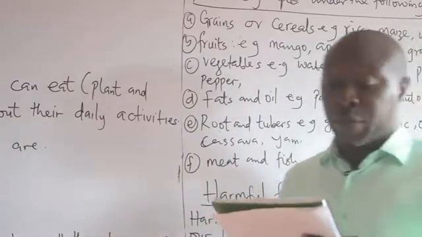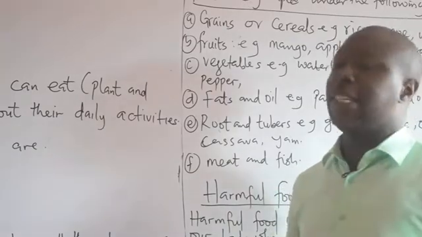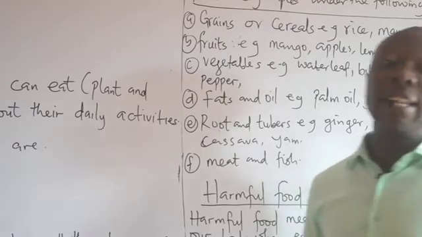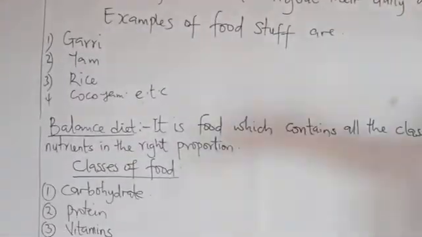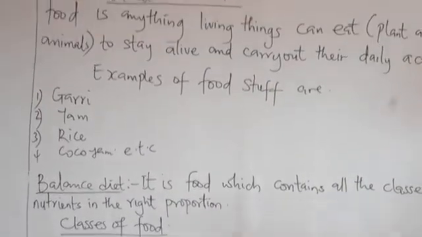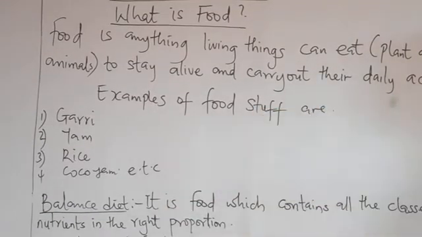Food is usually of plant and animal origins. It contains protein, vitamin, mineral salts, fat, and oil. And we also have on the board examples of foodstuff. What are the examples of foodstuff? Examples of foodstuff include gari, which is a good example of foodstuff.